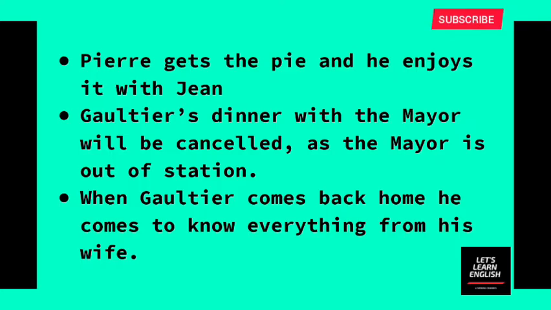When he reaches home, he comes to know from his wife Marion that someone came there to collect this eel pie by following all the signs. He feels it is very strange. Our Gaultier doesn't understand who that person or that stranger could be.